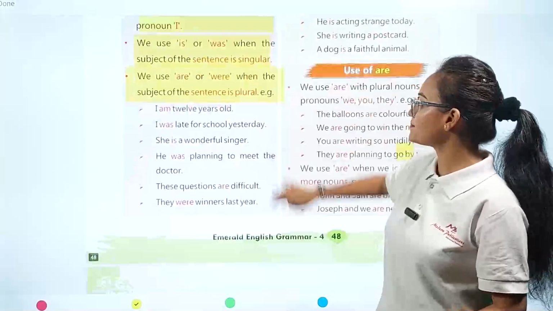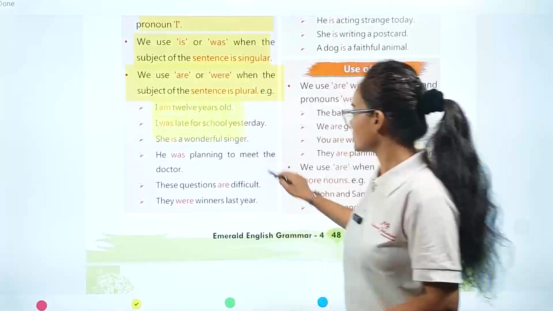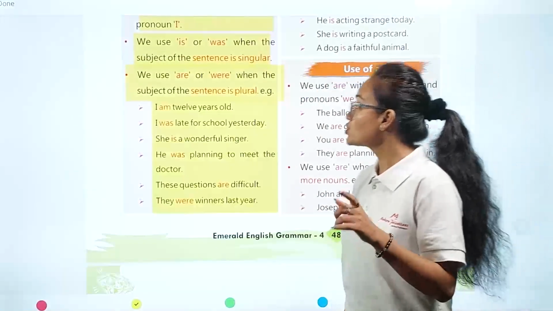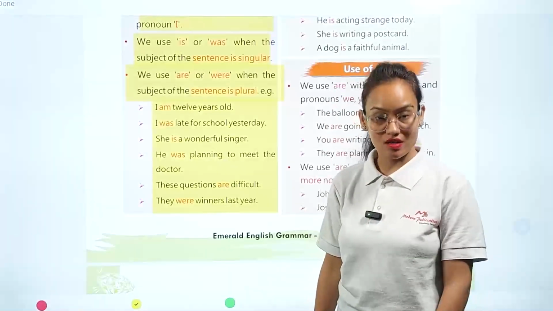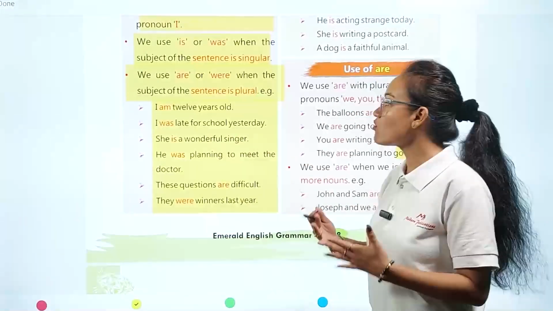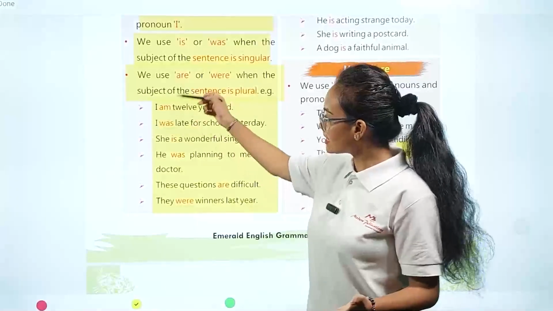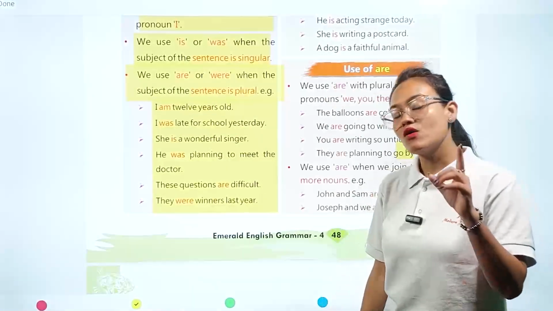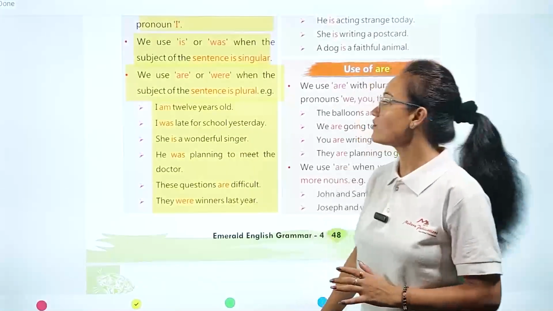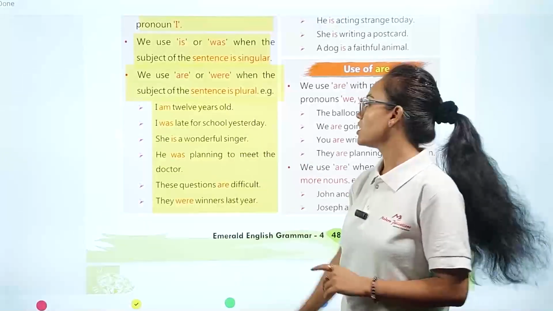Examples we can see here. I am 12 years old. The second one: I was late for school yesterday. Here, my dear student, in these two sentences the pronoun word I comes. That's why here we use am, was.